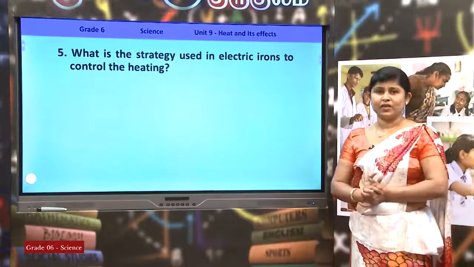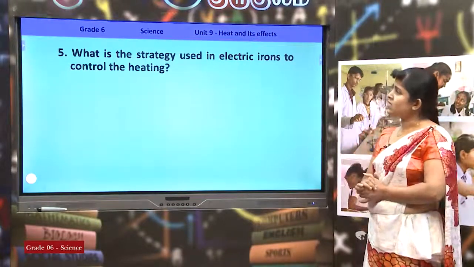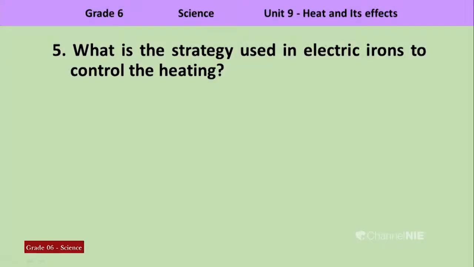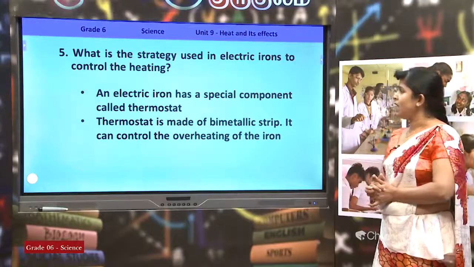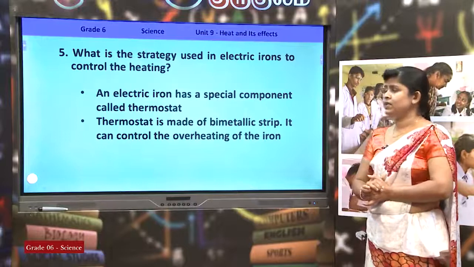Here is the last question. What is the strategy used in electric irons to control the heating? You may have seen when you iron your clothes, the iron is going on and off automatically. What is the strategy used in electric irons to control the heating? This is the reason. An electric iron has a special component called thermostat.